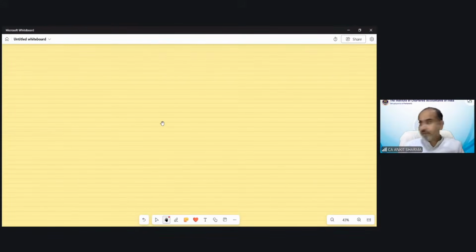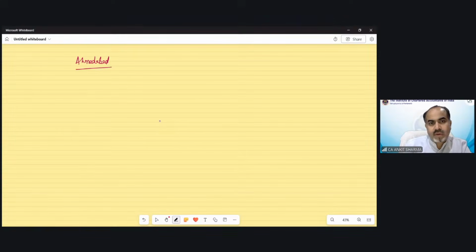So in case of, let me see the question. The house in Ahmedabad is self-occupied. Annual value, we have seen, it would be nil. The interest we have to calculate, and that would be current year interest.